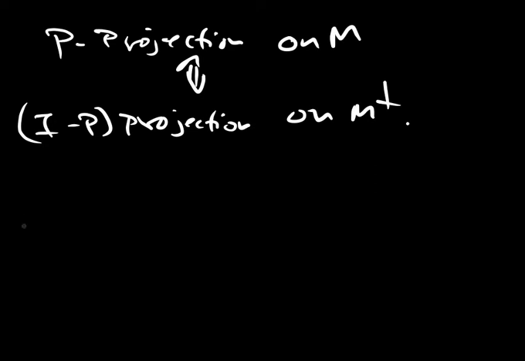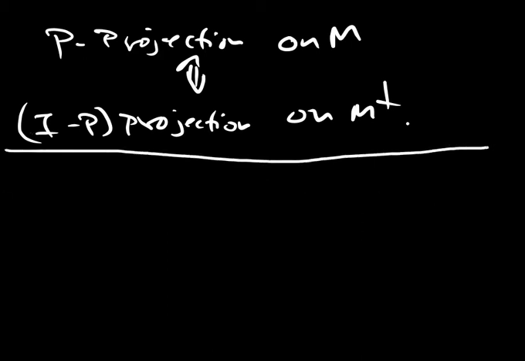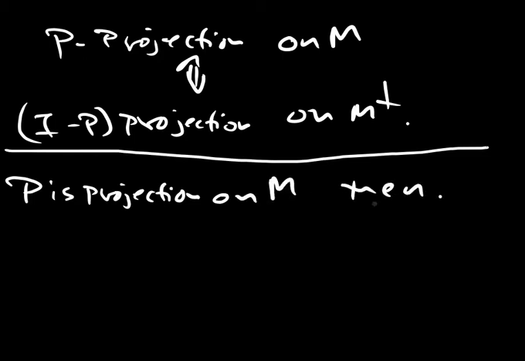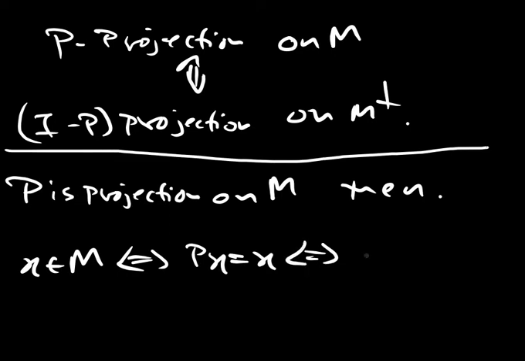If P is a projection on M, then X belongs to M if and only if P of X is equal to X. That is if and only if the norm of Px is equal to the norm of X.